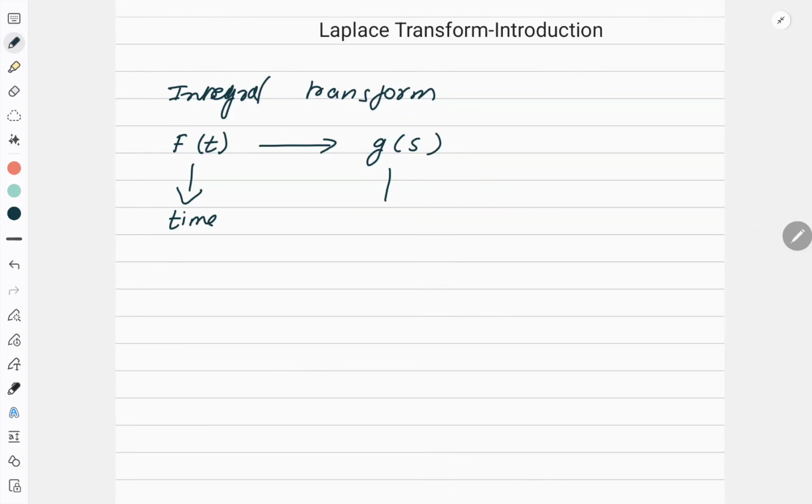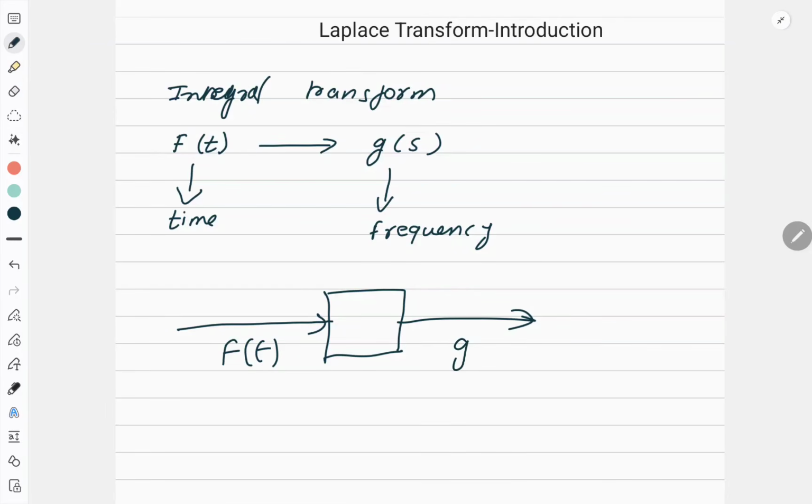So I am converting the time domain to the frequency domain. You can say that there is a machine like this and you are putting any function f(t) in it and coming out is the function of s, and inside we are taking the Laplace transform.